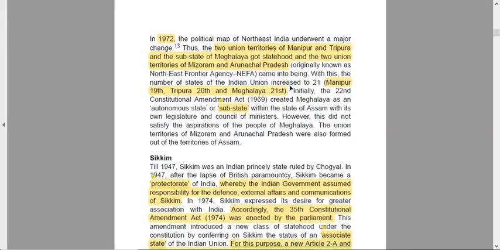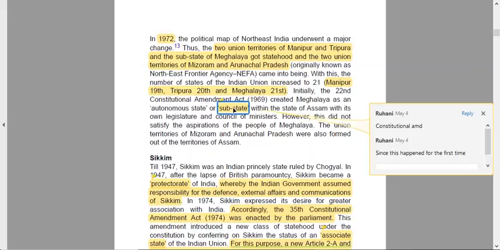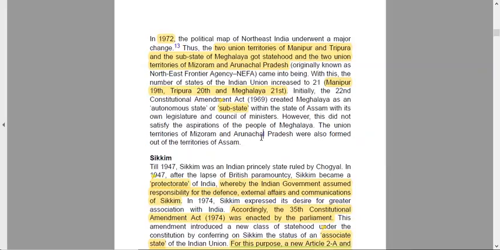With this, the number of states was increased to 21: Manipur 19th, Tripura 20th, and Meghalaya 21st. Initially, the 22nd Amendment Act created Meghalaya as an autonomous state. You may wonder why we have a constitutional amendment here. Because the sub-state is completely new to us. This happened for the first time and is not mentioned in the constitution, and hence to give such a status to any state, we need to have it mentioned in the constitution. Hence we had a constitutional amendment, not for the purpose of creating Meghalaya.